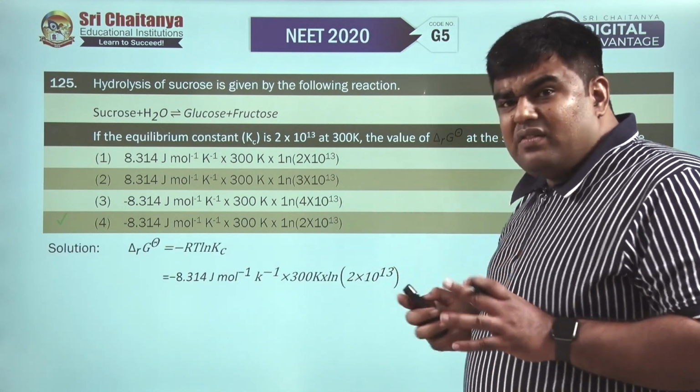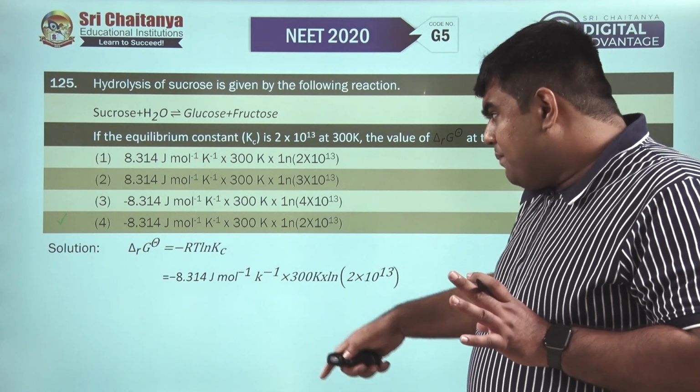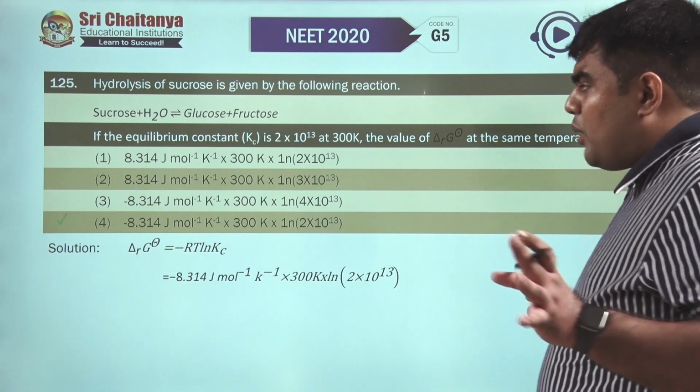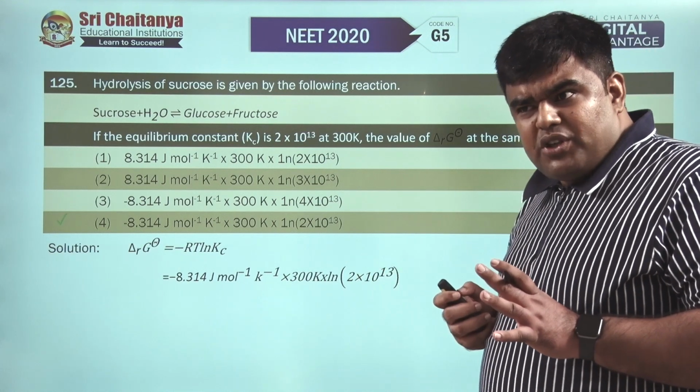Delta G is minus RT ln Kc. We'll put the values and the fourth option will come as the correct option.